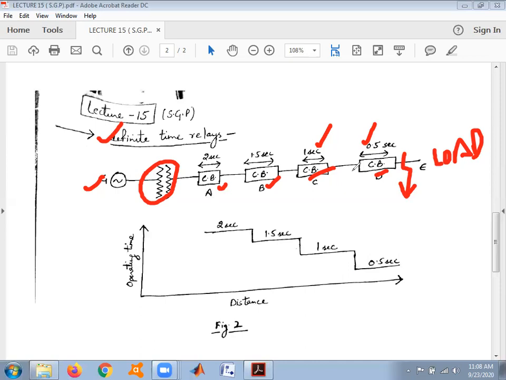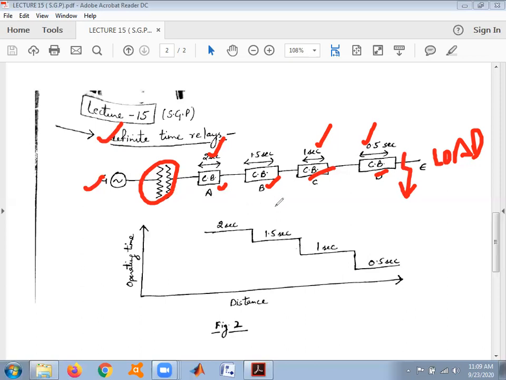There is only one disadvantage which we are looking at now, that there are a number of feeders in series. The tripping time for the fault nearest to the supply end will become 2 seconds, greater than all the other circuit breakers. So the time is limited to a maximum of 2 seconds. This is a major disadvantage.